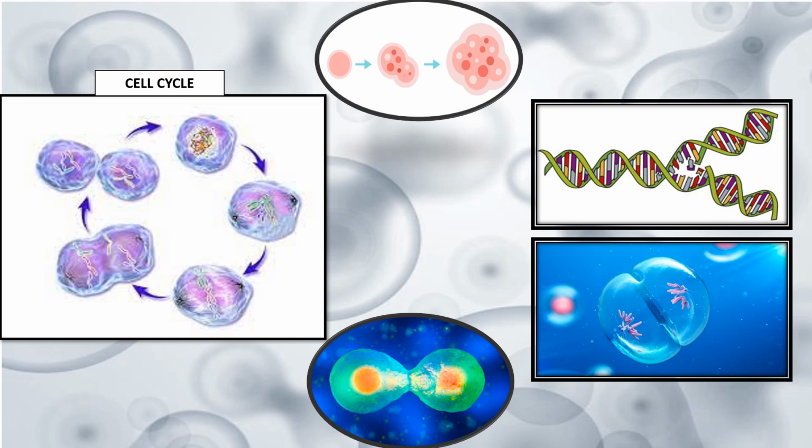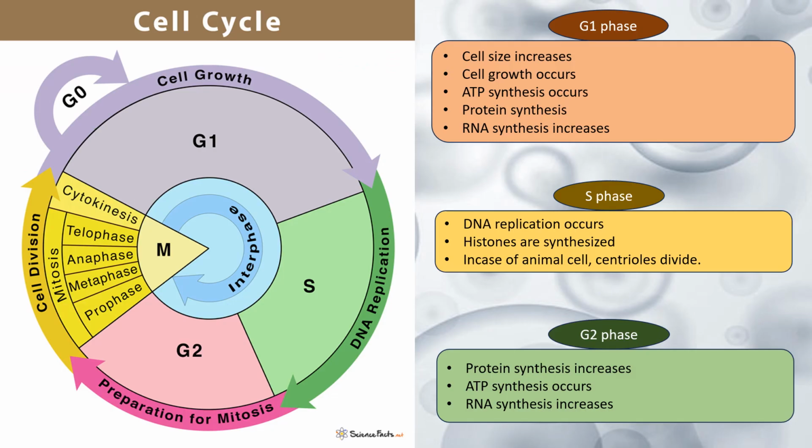Basically, the cell cycle of any living form is a combination of four coordinated processes, which includes cell growth, DNA duplication, distribution of the duplicated genetic material to the daughter cells, and the cell division. In case of prokaryotic cell, the cell growth and DNA replication occurs throughout the cell cycle. But in case of eukaryotic cell, this cycle is more complex and divided into two phases. First one is the interphase and the next one is the M phase or mitotic phase.